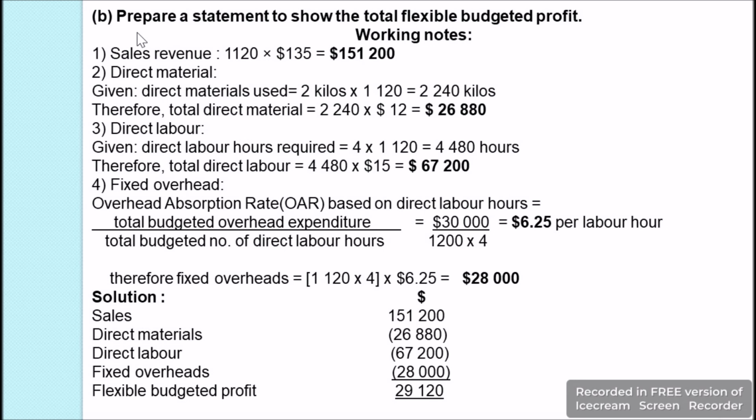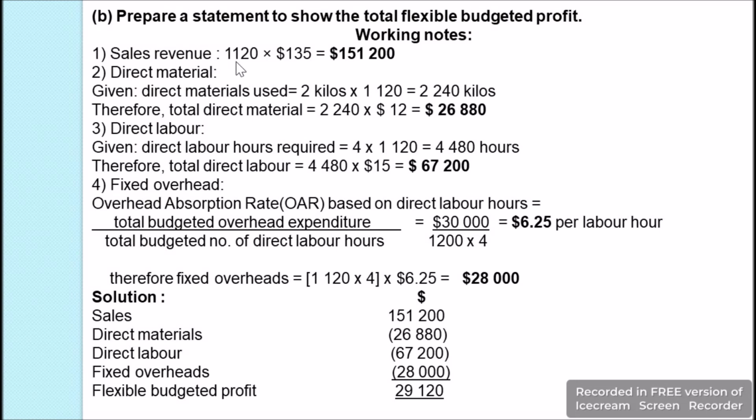In the B bit of the question, we are asked to prepare the statement to show the total flexible budgeted profit. We make the flexible budget based on the actual production. So we are going to do the calculations in our working notes, and then we will proceed and make the statement to show the total flexible budgeted profit. So we'll start with the sales revenue.